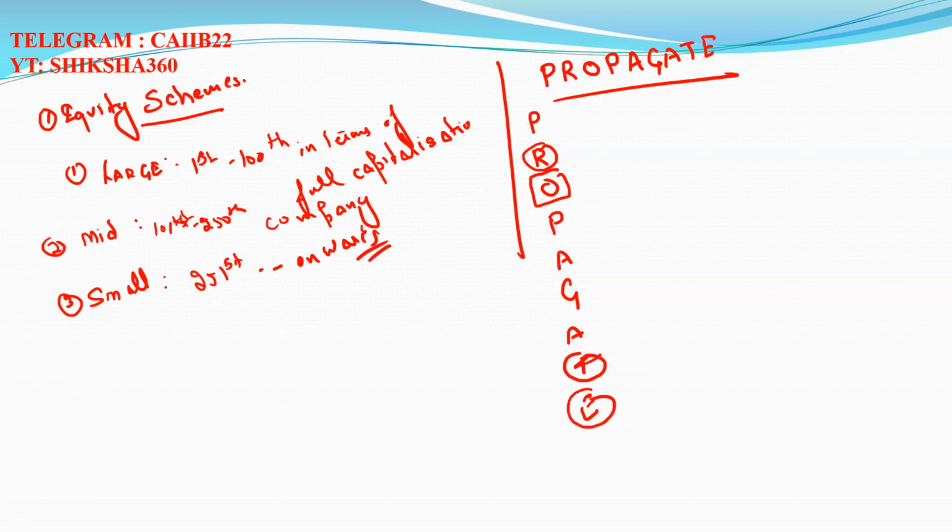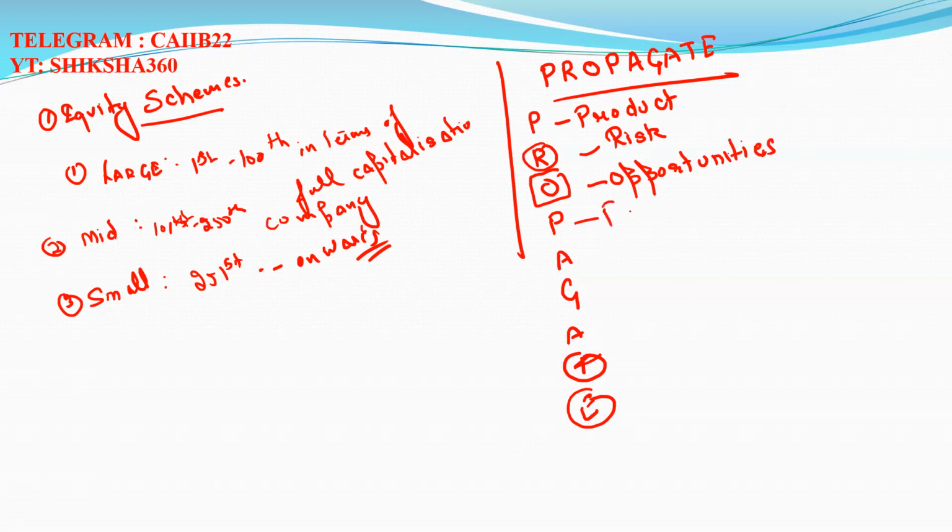But let's start our discussion. P here for product, R here for risk, O here for opportunities. Product, risk, opportunities.